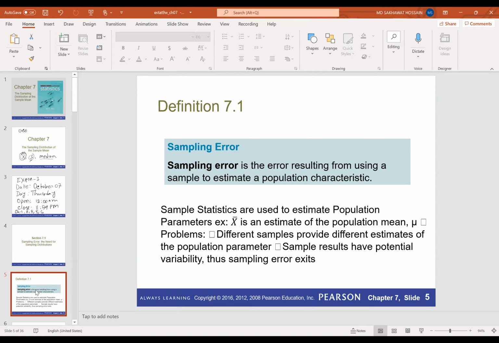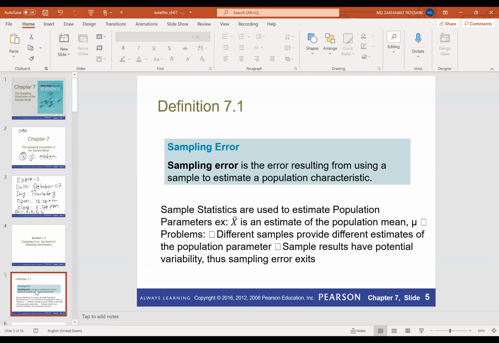We already know there are two types of statistics: descriptive statistics and inferential statistics. Descriptive statistics are the measurements which are related to the sample, the quantitative sample variable.